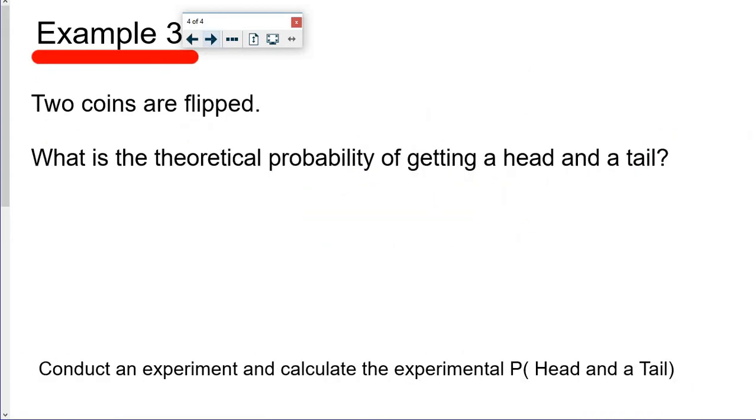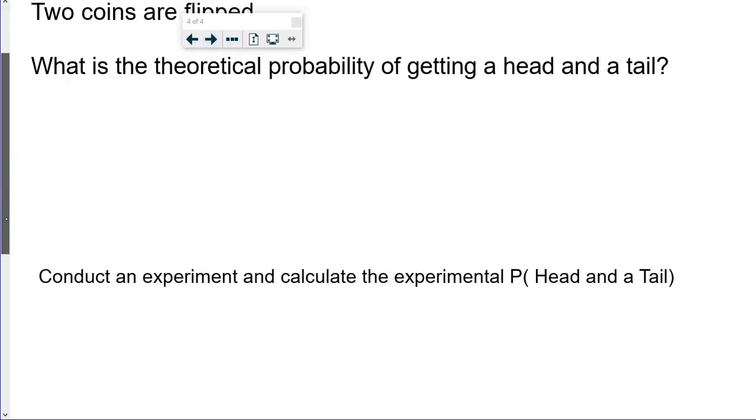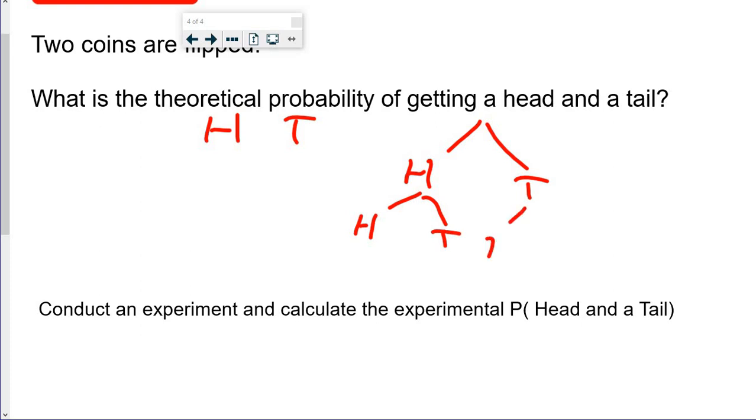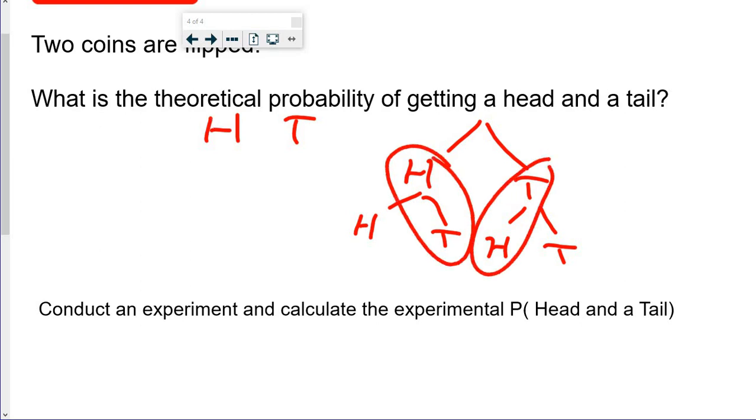Okay, so the last one: 2 coins are flipped. What is the theoretical probability of getting a heads and a tail? Heads or tails are the 2 options. So when we go heads and we go tails, the choices are again heads and tails, heads and tails. So we have getting a head and a tail, we have 1 here and we have 1 here. So our chances are actually 2 out of 4, so 50%.